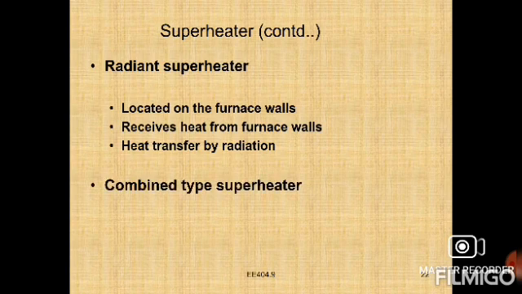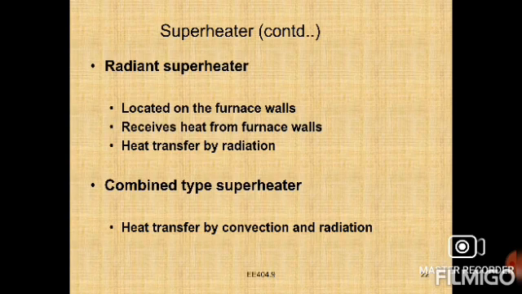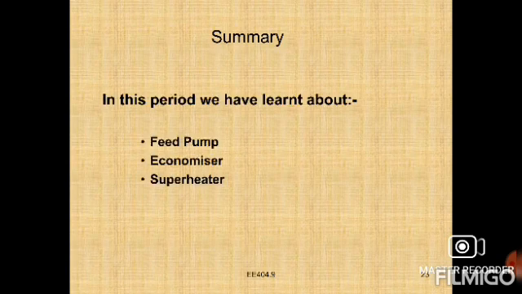Next, the third one is the combined type of superheater. The combined type of superheater receives heat by both the convection process and the radiation process. We have already studied the feed pump, economizer and superheater. So what is the function of each of these?